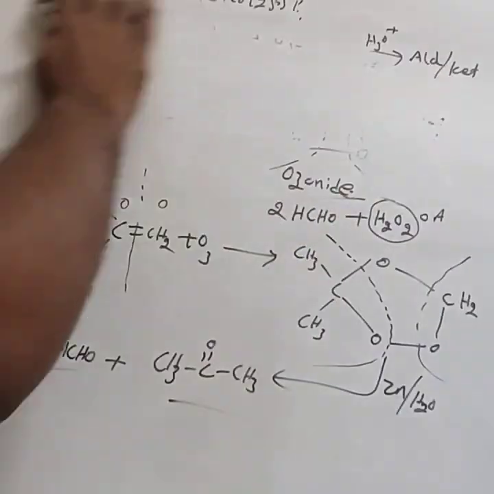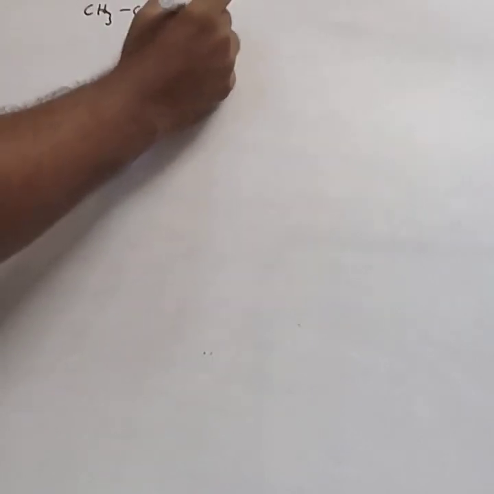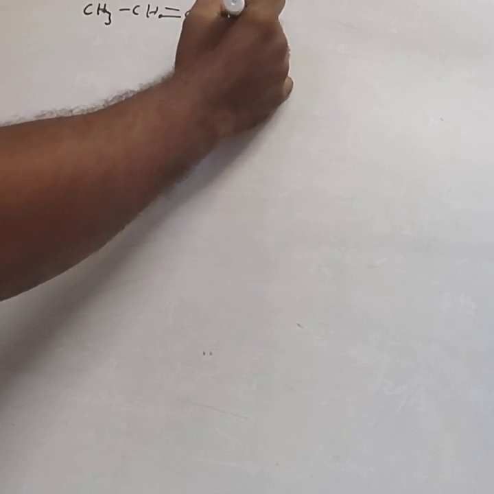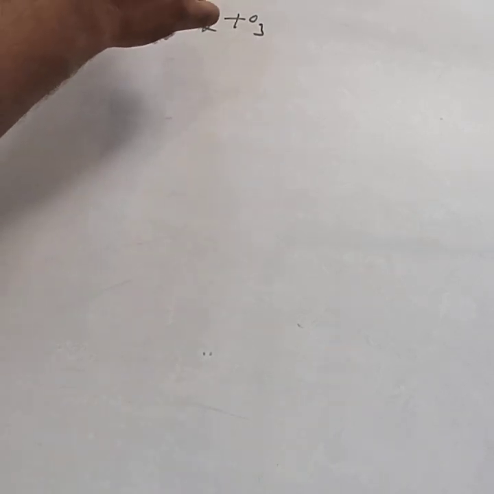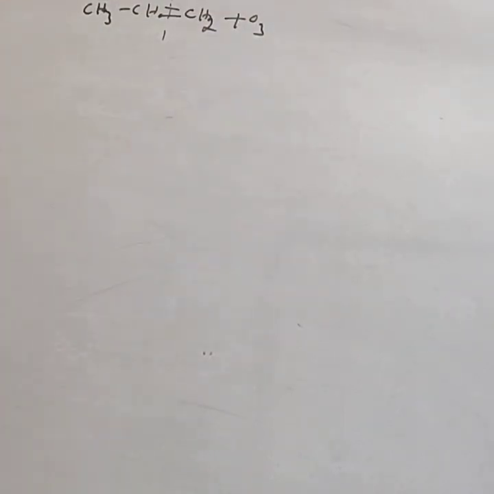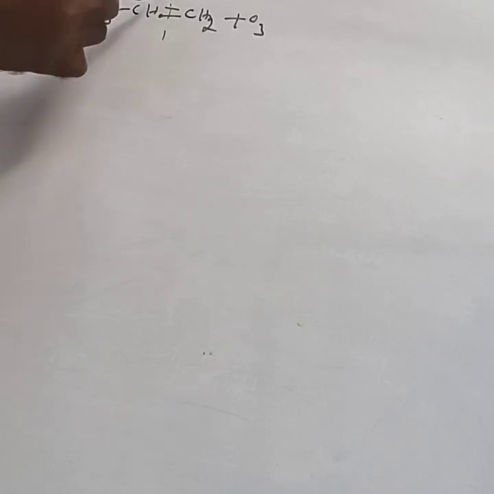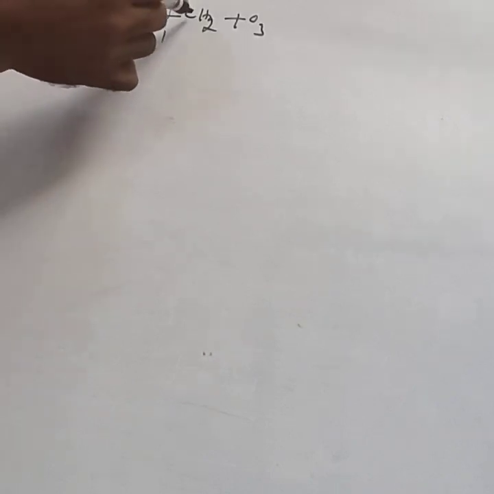Similarly, you can consider one more example. That is CH3CH2CH double bond CH2 with O3. Directly you can guess the product without writing the reaction. Can you guess the product formed? I already told you, just break this bond. To this part add oxygen, to this part add oxygen. Then from this part you get acetaldehyde CH3CHO, and from this part CH2O, that is HCHO, formaldehyde.